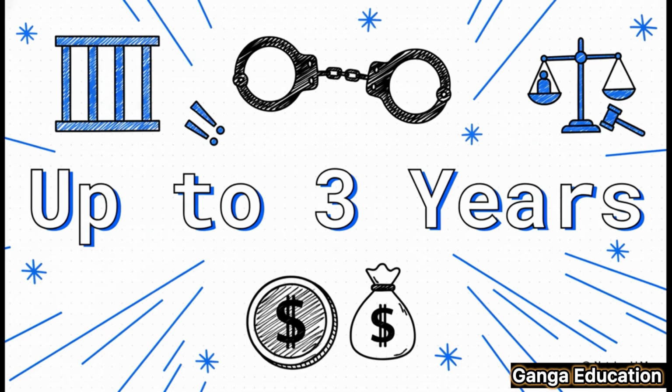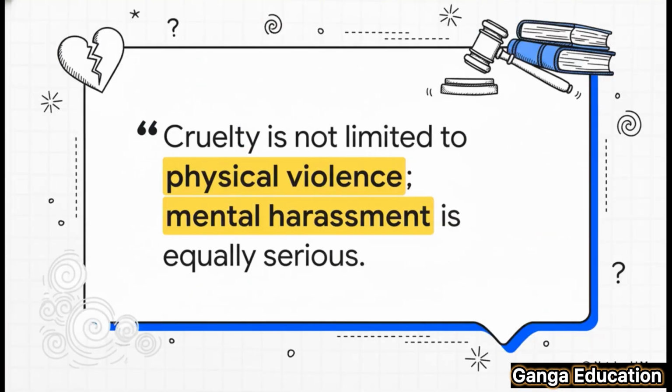If someone is convicted, they're looking at up to 3 years in prison, plus a fine. This is the law basically saying, hey, this isn't just some private family squabble. No, this is a criminal offense. That's from the Supreme Court. And it's an absolutely critical point. The courts have been so clear on this.